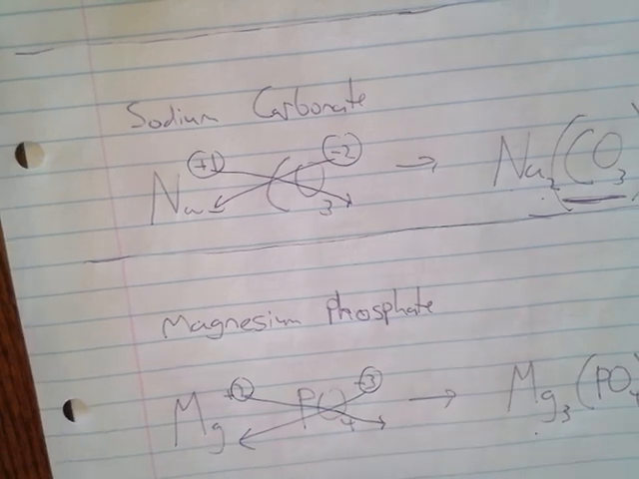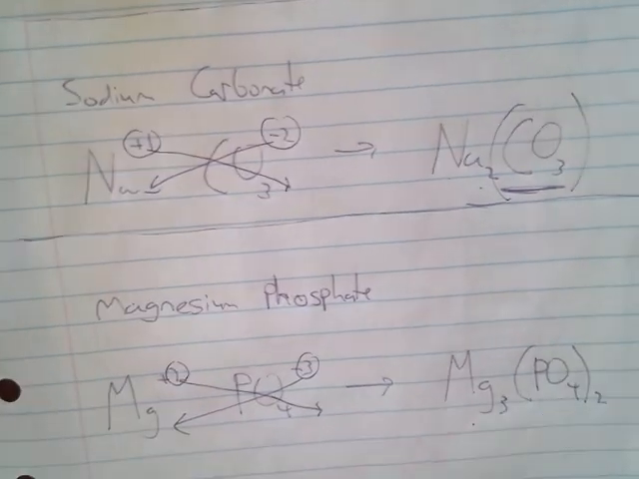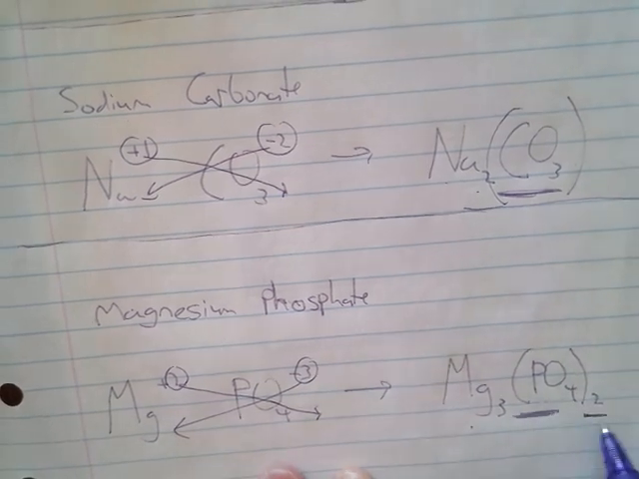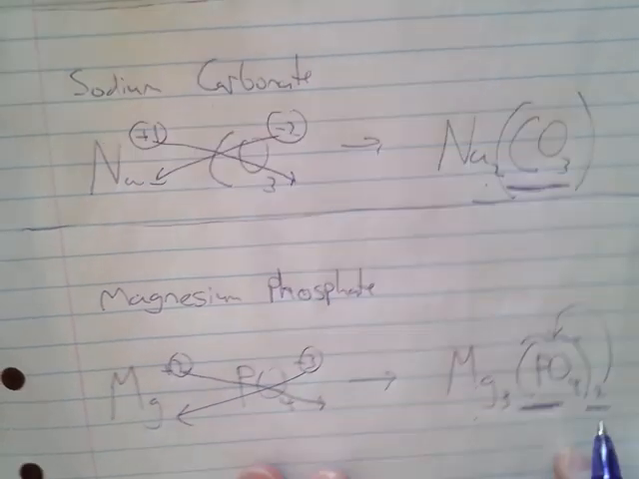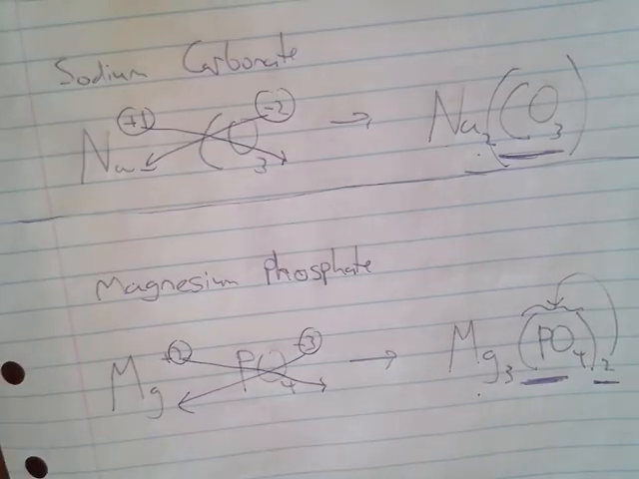Well, here's the problem. If I don't put parentheses around the PO4, it's going to look like PO42. I need to show that there are 2 phosphates, 2 of these, the PO4s. So the formula becomes Mg3(PO4)2. And that is how you do the drop and switch method for both monoatomic and polyatomic ions. And that is our first lesson on bonding and ionic compounds.